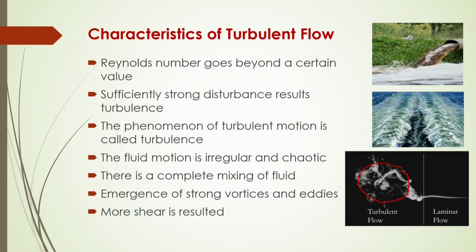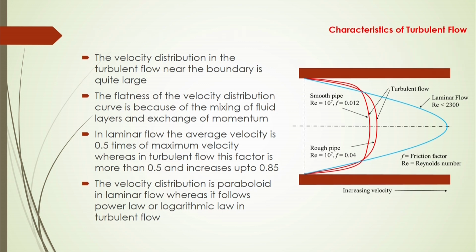Of course, a high shear will be produced, because of which there is a phenomenon called degree of turbulence. And another thing is that the velocity distribution near the boundary will be quite large compared to the laminar flow, and the flatness of the velocity distribution curve will be there, and this is because of the mixing of the fluid layers and exchange of momentum.